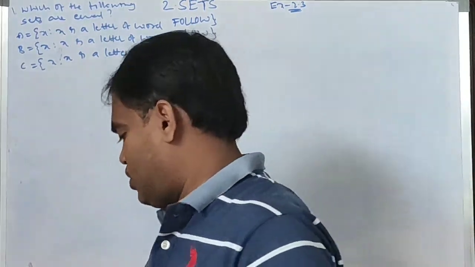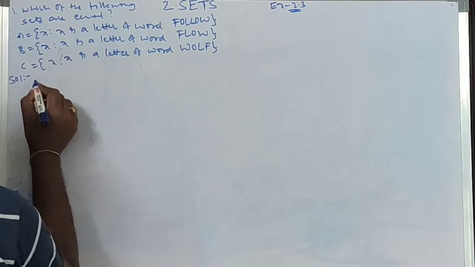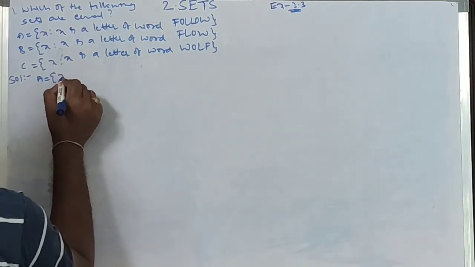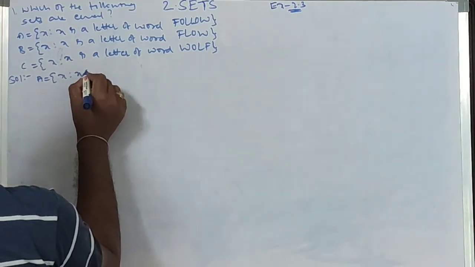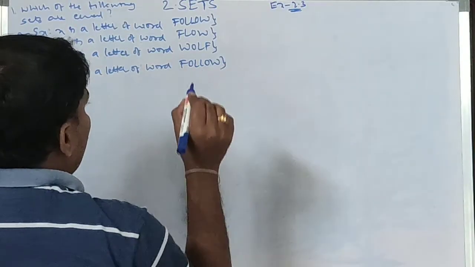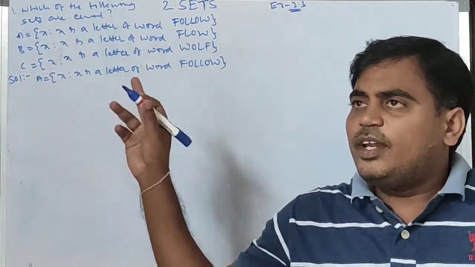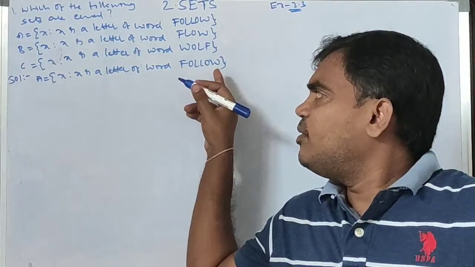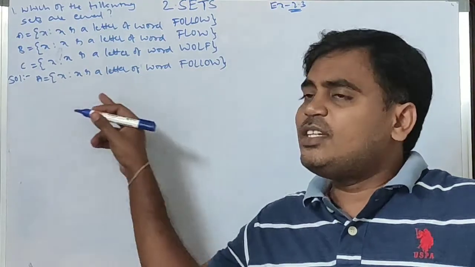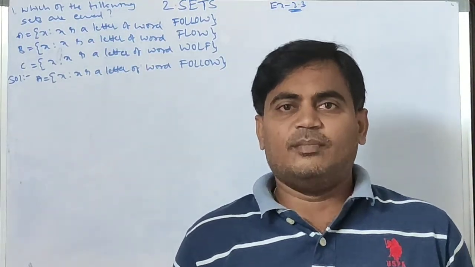Coming to the solution. A equal to {x such that x is a letter of the word FOLLOW}. First we need to observe this is a set in the set builder form, not in the roster form. I want to convert it into roster form.